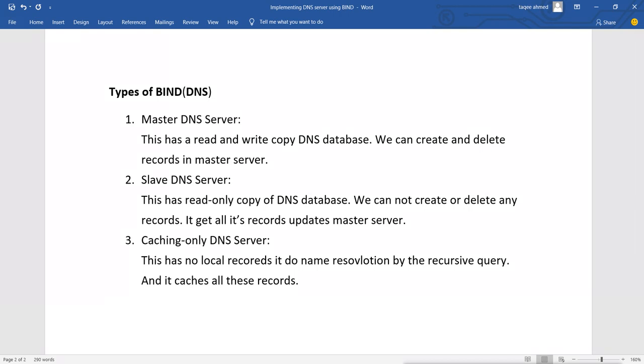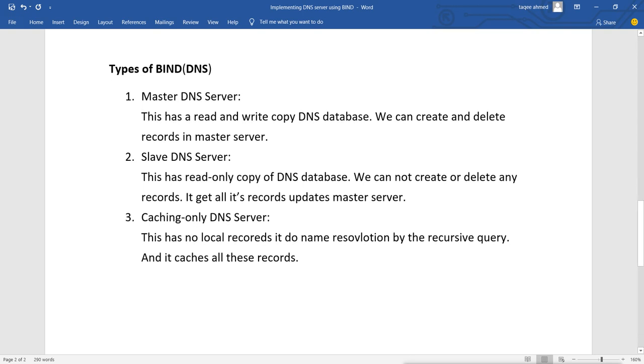Now the next thing is what? In all these types of DNS server, we have two lookup zones. So whatever these servers are, we have two lookup zones.